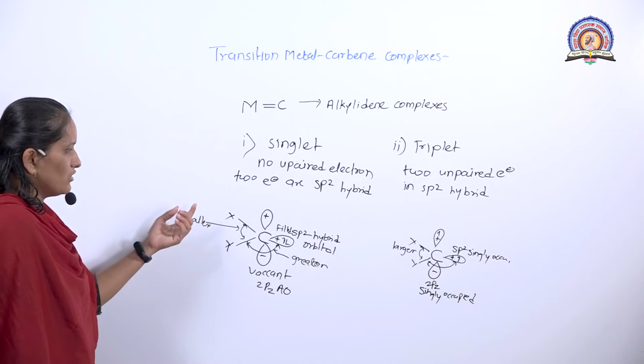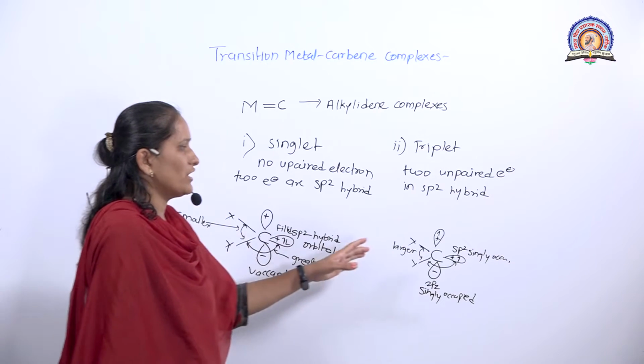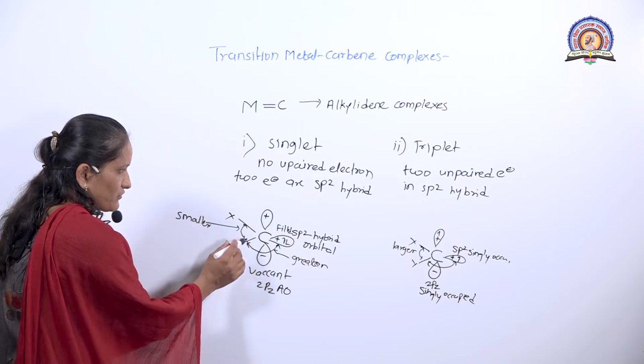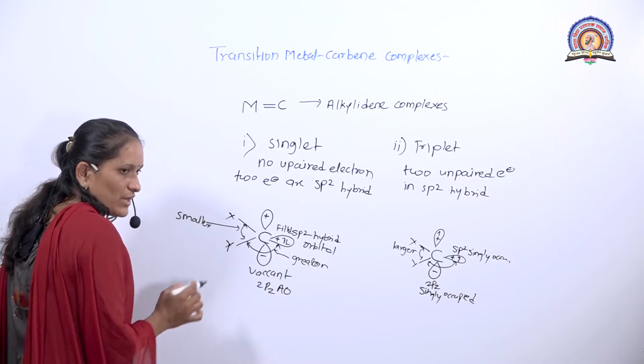Then how it is called a singlet and how it is called a triplet, we see one by one. First we see the singlet carbene. In singlet carbene, there is a pair of electrons.